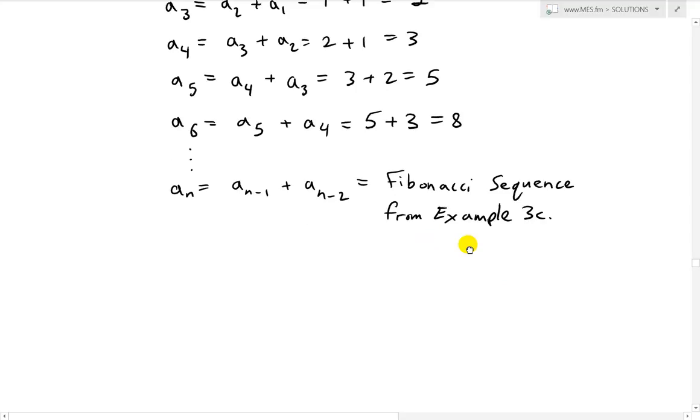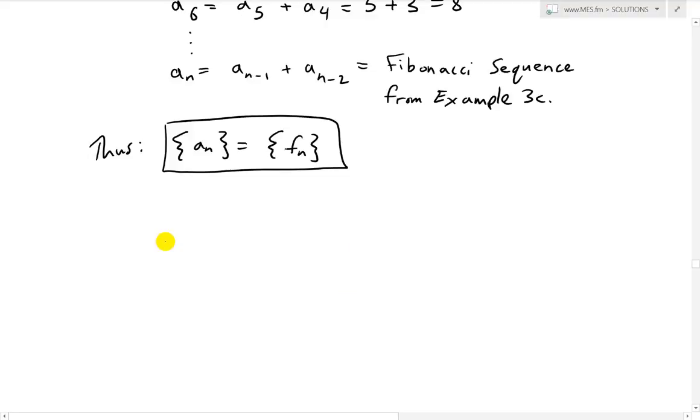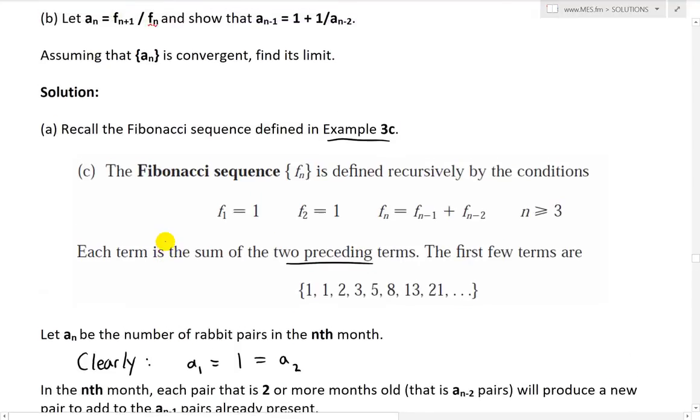So yes, the sequence a_n equals the sequence F_n from before. So this is the Fibonacci sequence. Alright, so now let's look at part B right here.